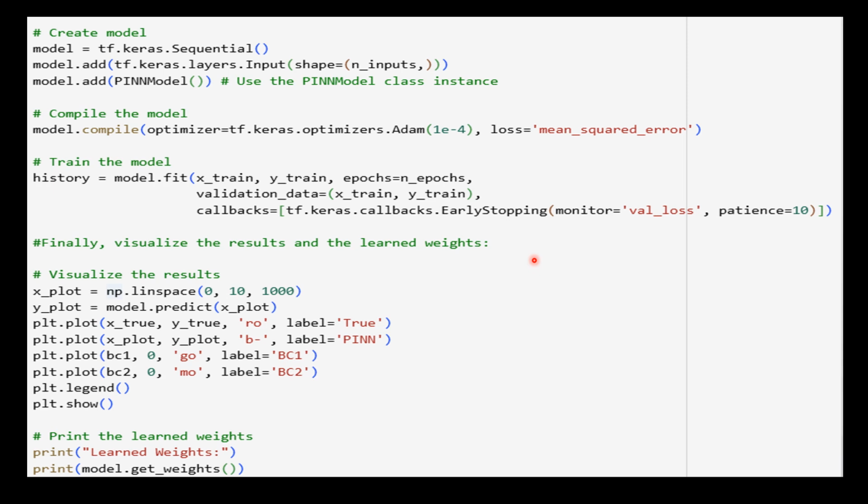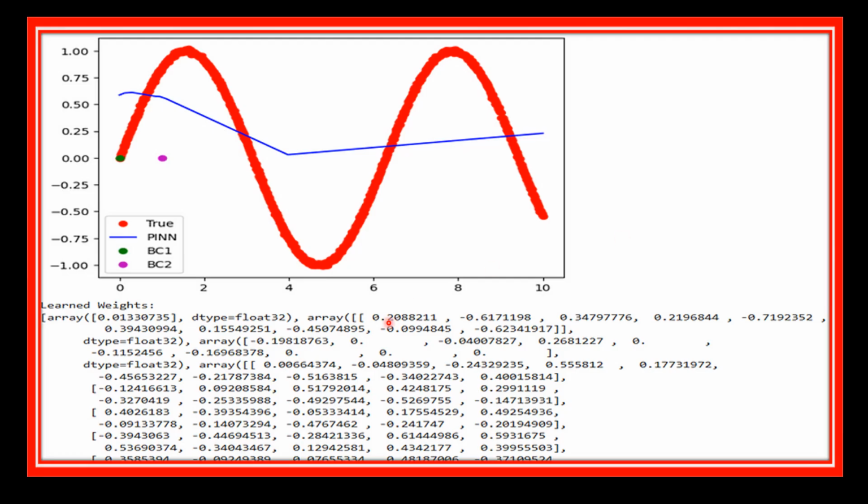So this simple example can be extended and adapted for stock market analysis by replacing the mathematical problem with suitable differential equations and incorporating the necessary physical constraints such as supply and demand, sentiment analysis, and technical indicators. So the trained PIN model can then be used to predict stock prices or identify trading opportunities based on the learned patterns. So after running this code on Google Colab, you can see the results like this.